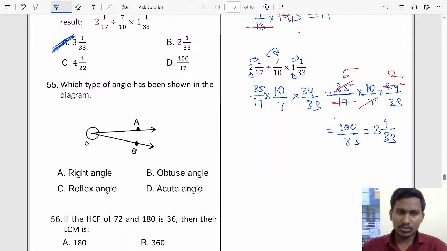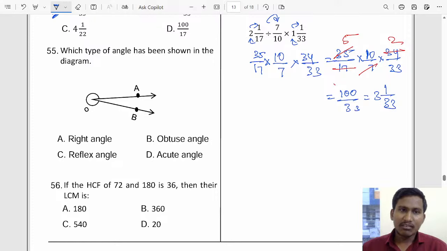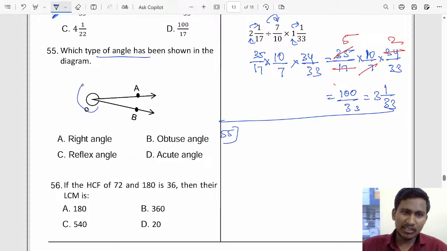Now let us go to the next, that is the 55 question, okay. So what is the 55 question? Which type of angle has been shown in the diagram? So this angle O outside, which is it? It is more than 180 degrees, so we say it is a reflex angle, right? So more than 180 means it is a reflex angle, option C.